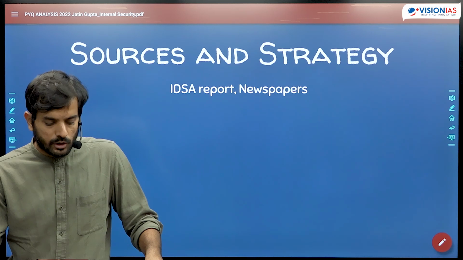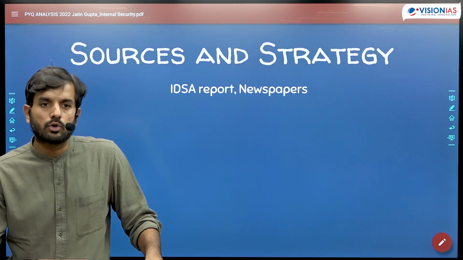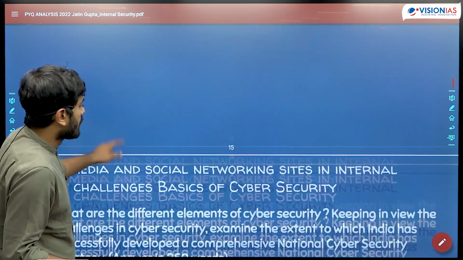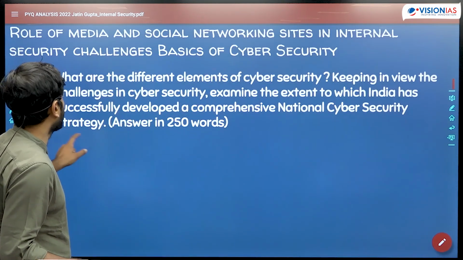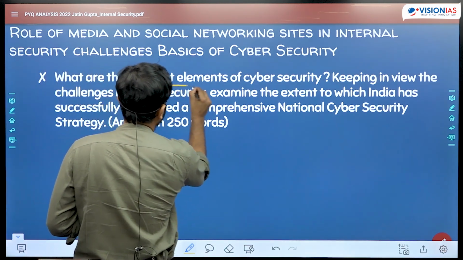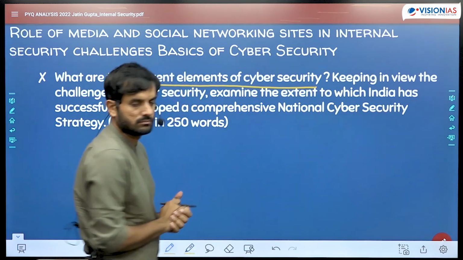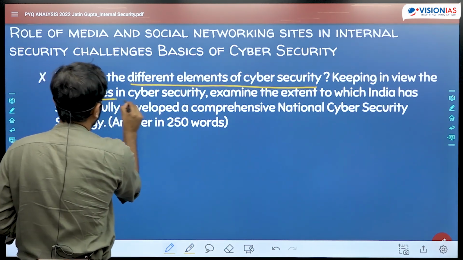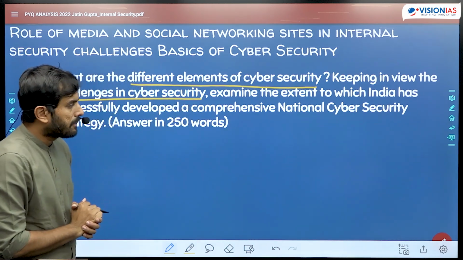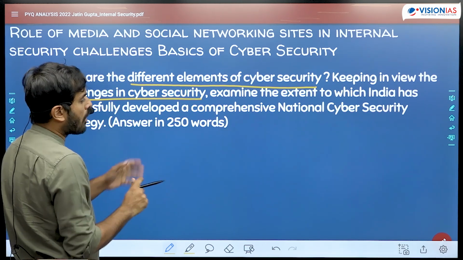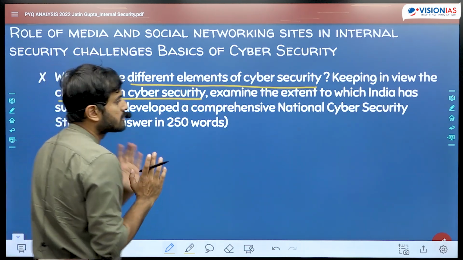Plus, National Cyber Security Policy 2013 is also a very good document to understand the issues associated with cyber security in India. Now, what was the question? The question was, what are the different elements of cyber security? And then it says, keeping in view the challenges in cyber security, examine the extent to which India has successfully developed a national comprehensive cyber security strategy.